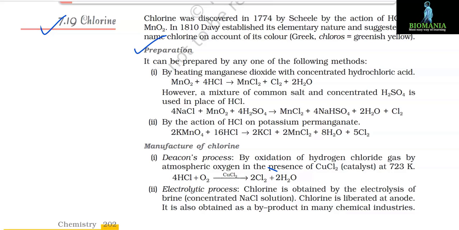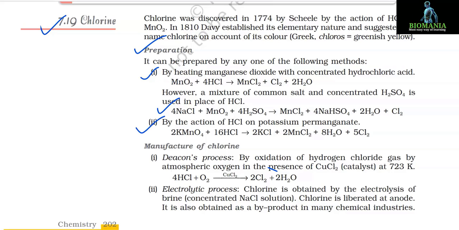Preparation. It can be prepared by any one of the following methods. Number 1. By heating manganese dioxide with concentrated hydrochloric acid: MnO2 + 4HCl gives MnCl2 + Cl2 + 2H2O. However, a mixture of common salt and concentrated H2SO4 is used in place of HCl: 4NaCl + MnO2 + 4H2SO4 gives MnCl2 + 4NaHSO4 + 2H2O + Cl2. Number 2.